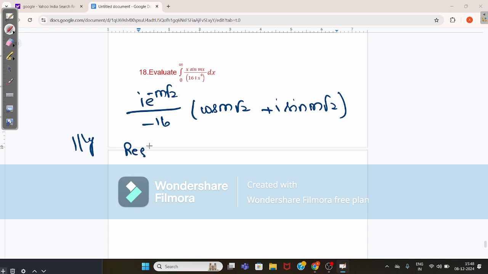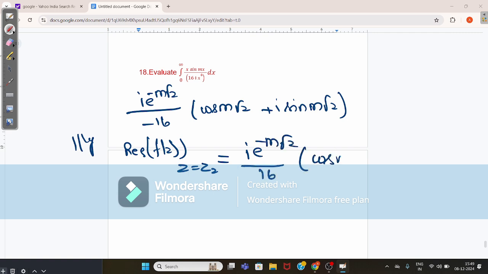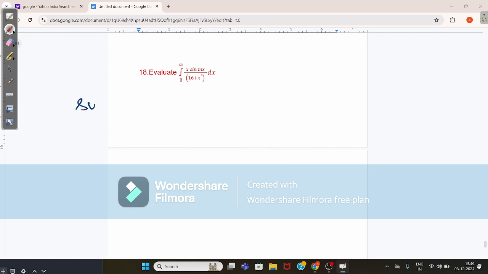residue of f(z) at z = z2. This value is i e^(-m√2) by 16 into (cos m√2 - i sin m√2). We can write the sum of residues. What is the sum of residues?